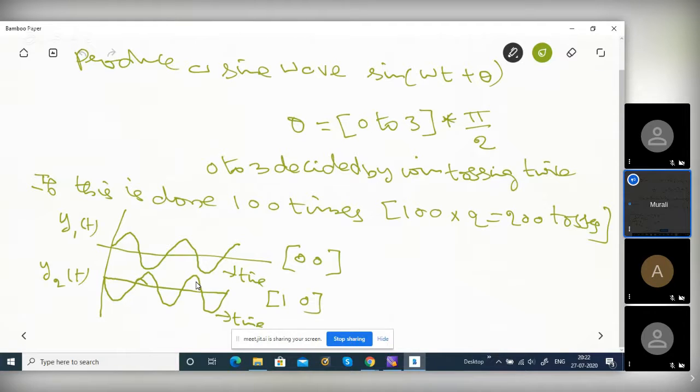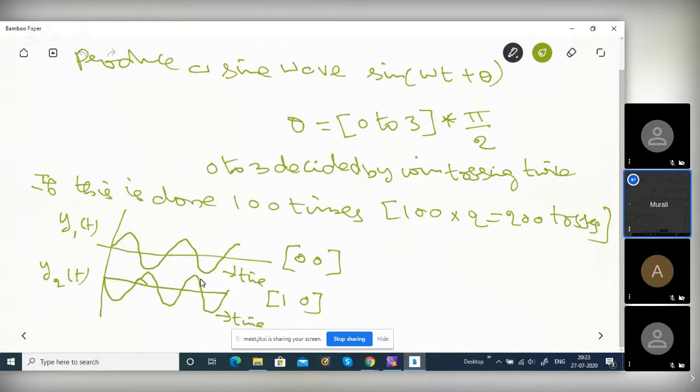Are you able to understand this? See, depending upon theta, you plug in omega as 2 pi into 1000, and t equal to 10 seconds. Theta 1 you give 0, theta 2 you give pi by 2, theta 3 you give 2 pi by 2, theta 4 you give 3 pi by 2. You can find the values for 10 seconds. Only four different values you will be getting.